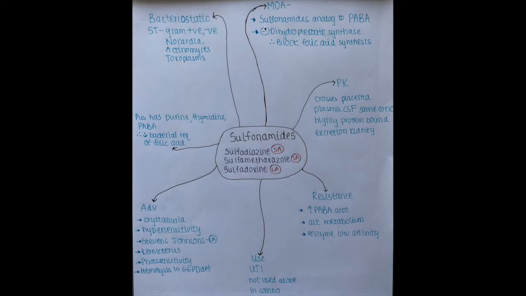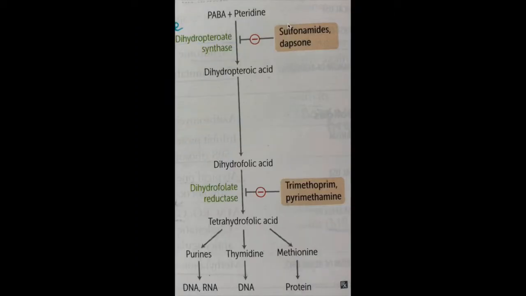Mode of action of sulfonamides. Sulfonamides are analogs of PABA. Before getting into the mode of action of sulfonamides, let's see the synthesis of folic acid. As you know, folic acid is needed by bacteria to grow. It is a very important part that bacteria need to grow, because folic acid provides bacteria with DNA, RNA, and protein. So these are required for the growth. Without folic acid, bacteria cannot grow.